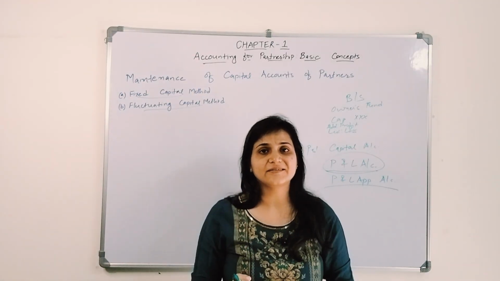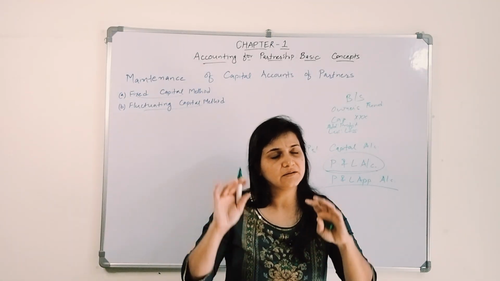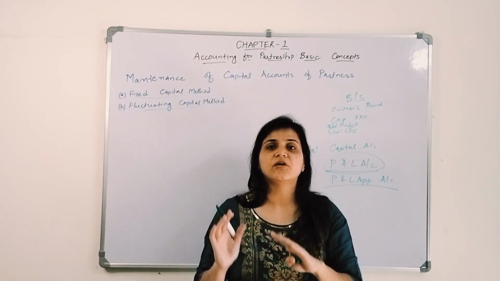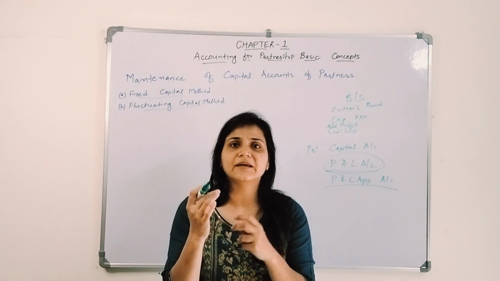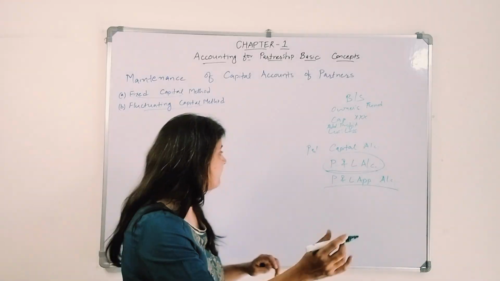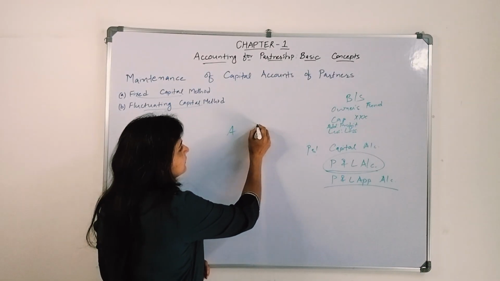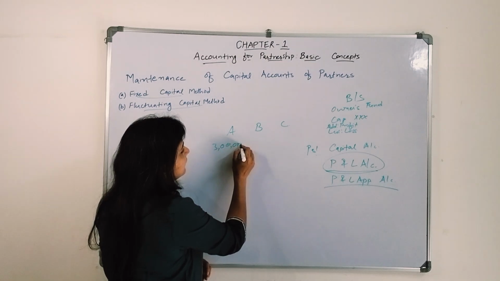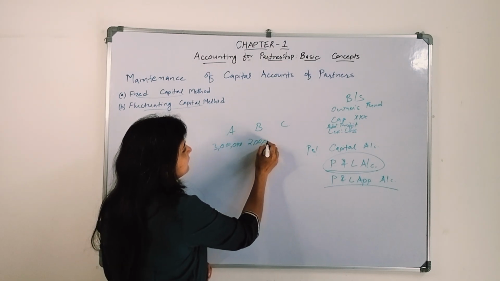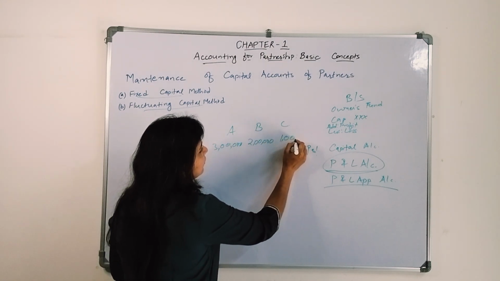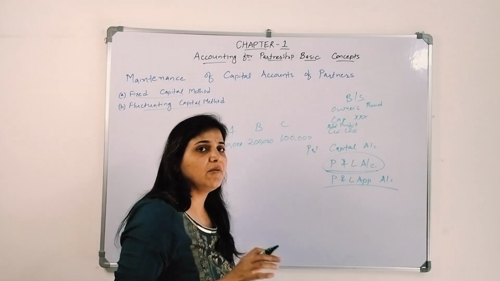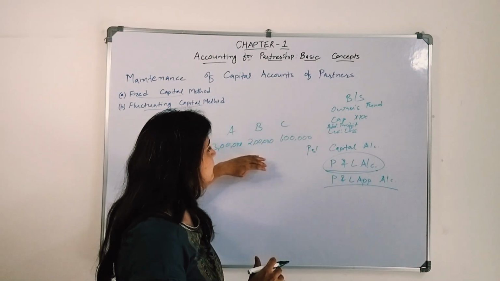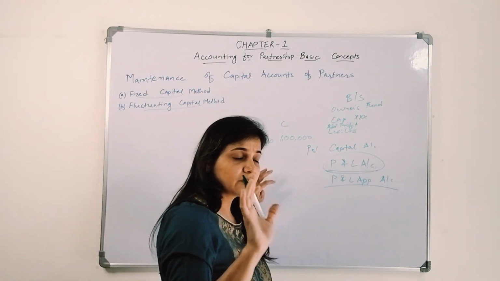Now when I say fixed capital method, what does it mean? When the business started, when the partnership firm started, every partner brought in some form of capital. Let's say there are three partners, A, B and C. A brought 3 lakh rupees, B brought 2 lakh rupees and C brought 1 lakh rupees. This is the amount of capital they invested in that particular firm.